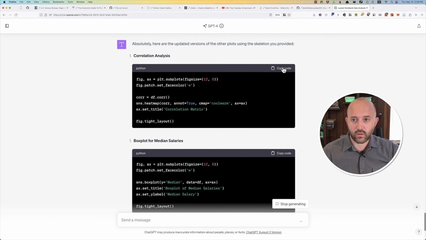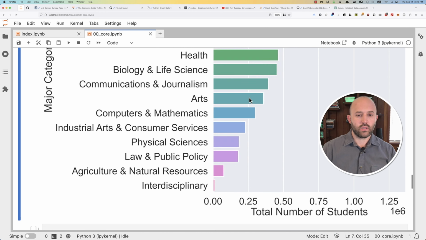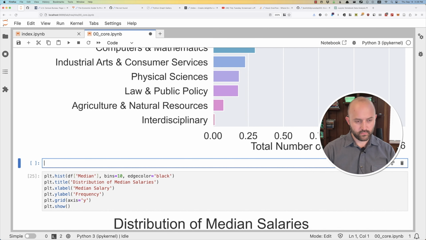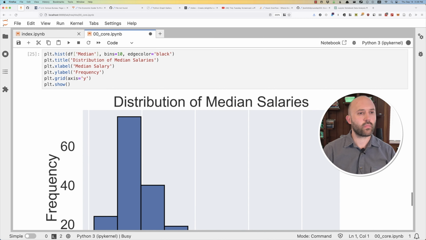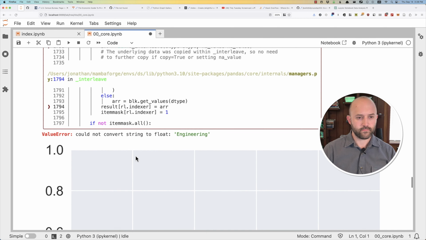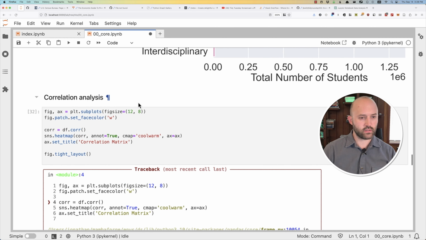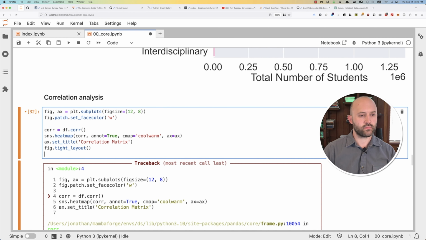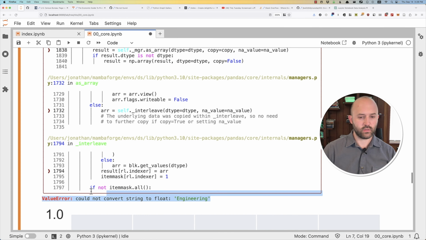Okay, so start with the correlation analysis. Cannot convert string to float. Oh, we got a problem there. I'll have it fix that one, see what it does.